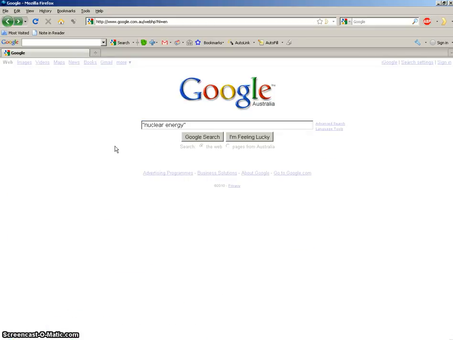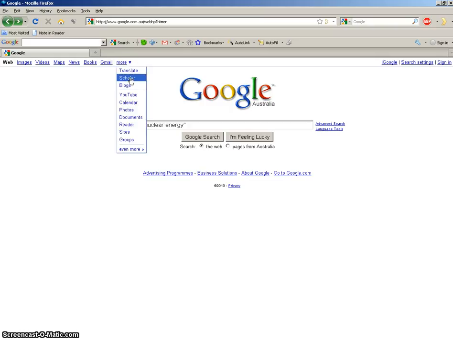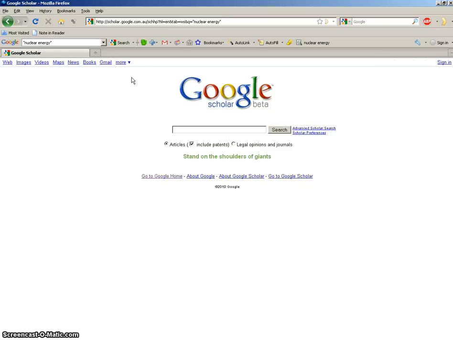Let's go back, okay? Instead of using Google, we can use a different part of Google, which is called Google Scholar. To find Google Scholar, you need to go to the blue triangle up here and click on that, and then go to this option which says Scholar. So it then takes us to a different part of Google which will help us find academic articles.